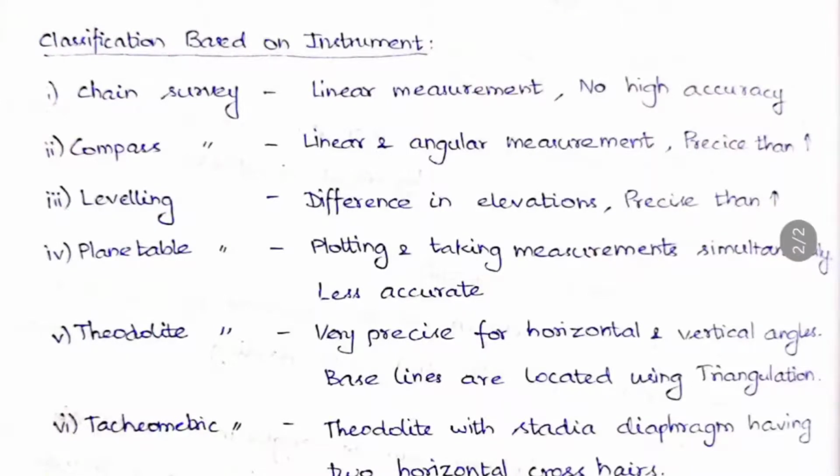And then tachyometric surveying, the theodolite with stadia diaphragm having 2 horizontal crosshairs. So this is also an extra addition to a theodolite, there will be crosshairs present. So with that we will be taking the measurements. So that is only called tachyometry.